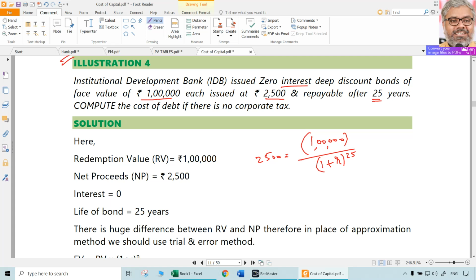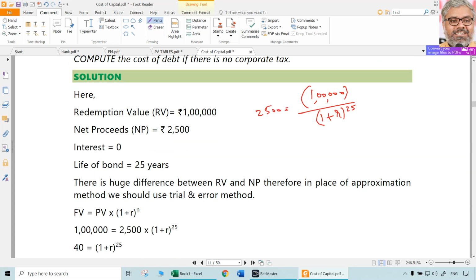So that rate can be found out by the trial and error method. So 2,500 multiplied with (1 plus r) to the power of 25 is equal to 1 lakh. So (1 plus r) to the power of 25 is 1 lakh divided by 2,500, that is 40.